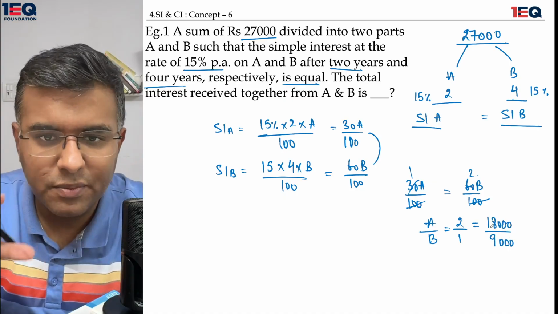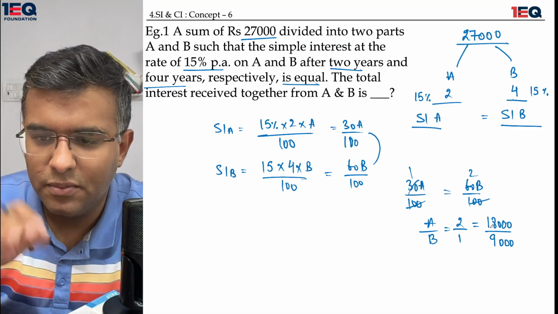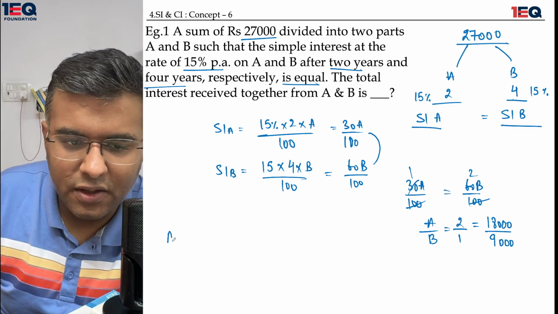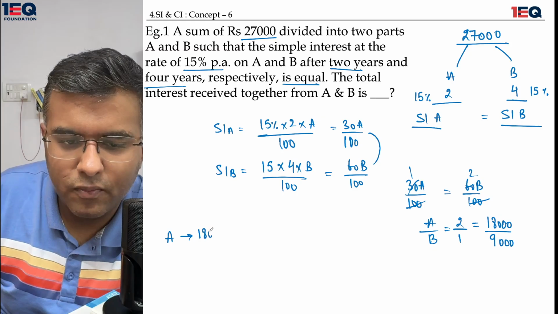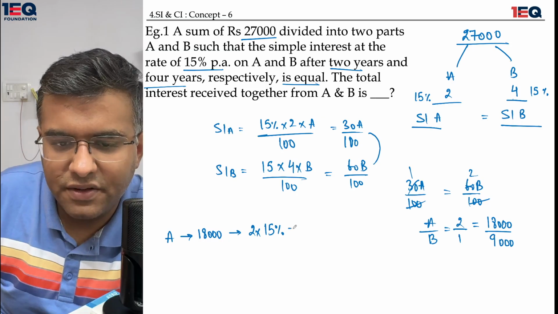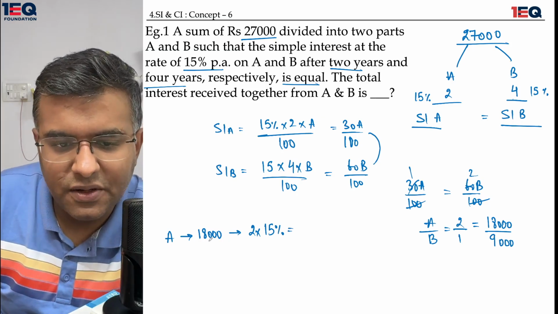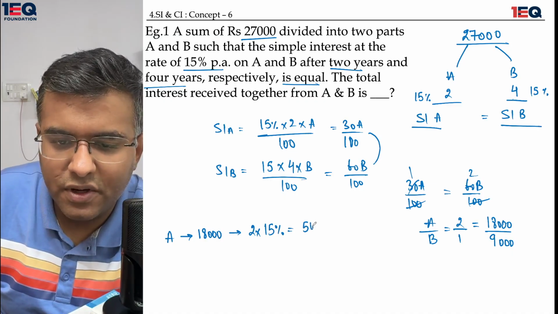So now we have the principles in place. So for A, when 1800 is invested, there is a concept of 2 multiplied by 15%, which would give me the rate of interest. This means 30% of 1800, which is equal to 540 rupees.